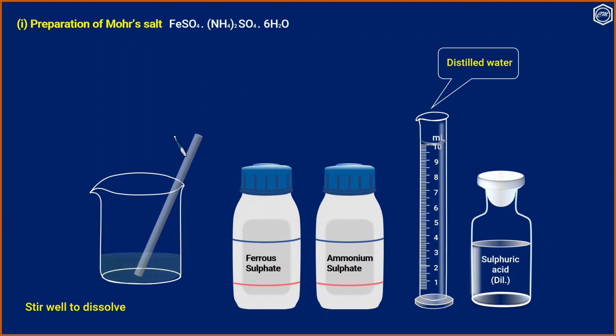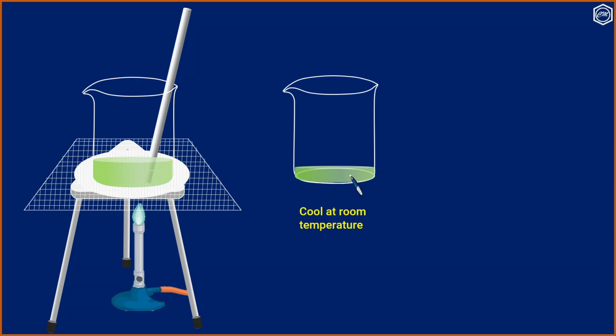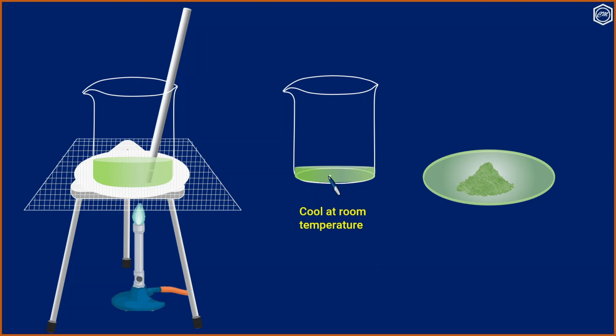Stir well to dissolve. And now heat the mixture for some time, and it is concentrated and cooled to room temperature. The crystals of Mohr's salt separate. It is a slightly green crystal.